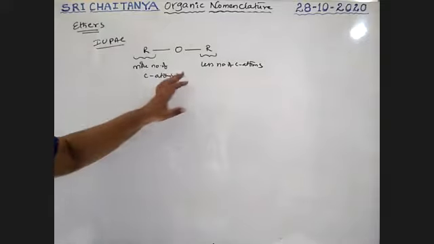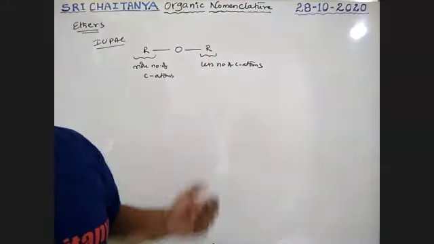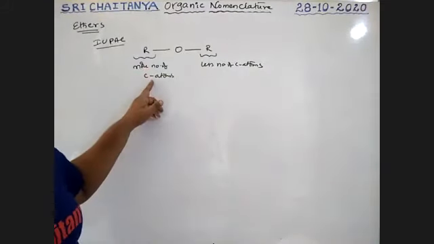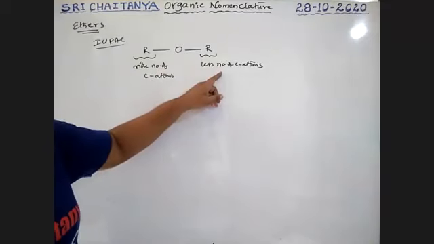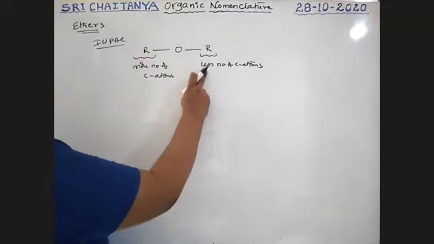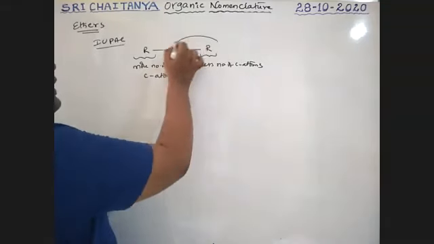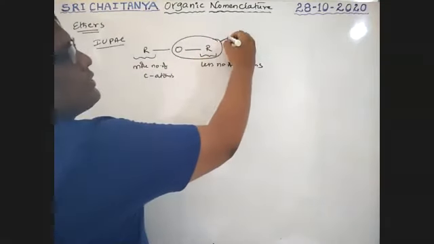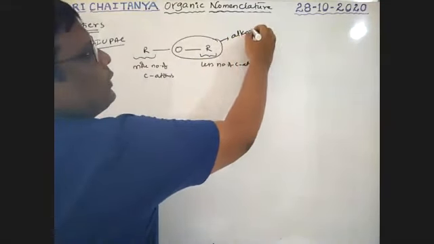If both are same, any one is used. If different, one having more number of carbon atoms, another one having less number of carbon atoms. So the alkyl group having less number of carbons with oxygen is taken as alkoxy group.